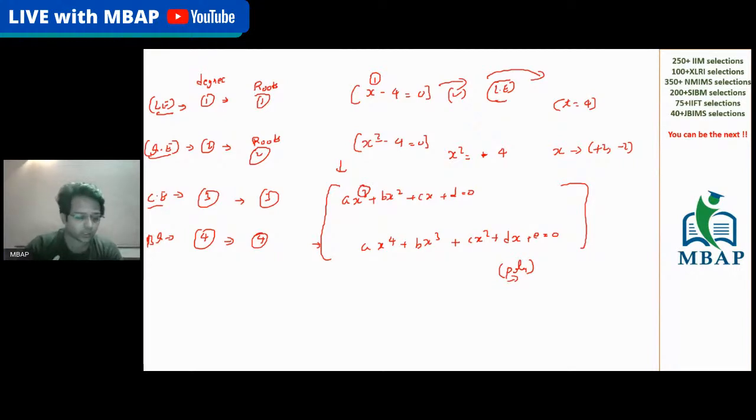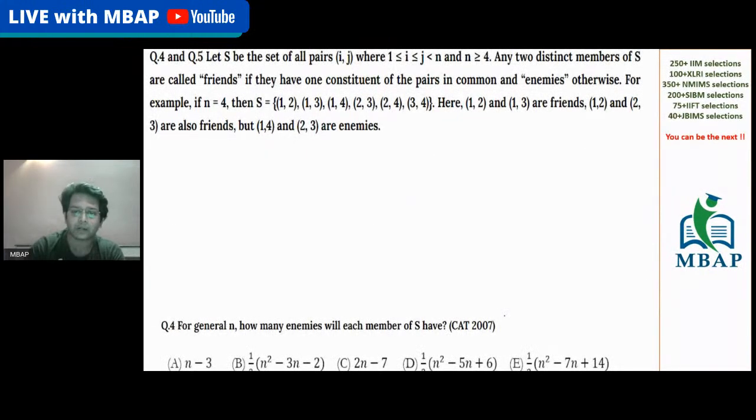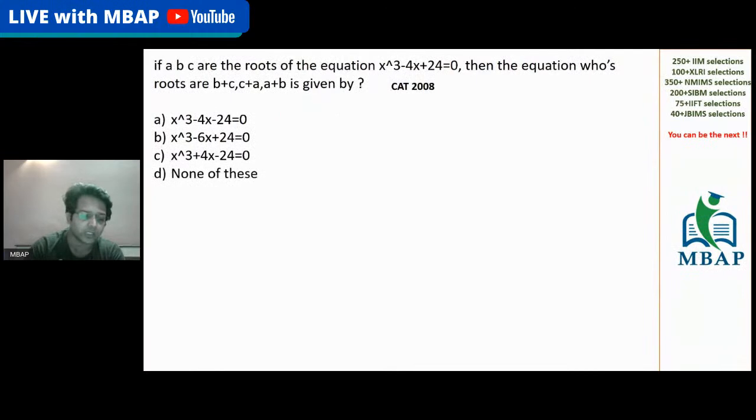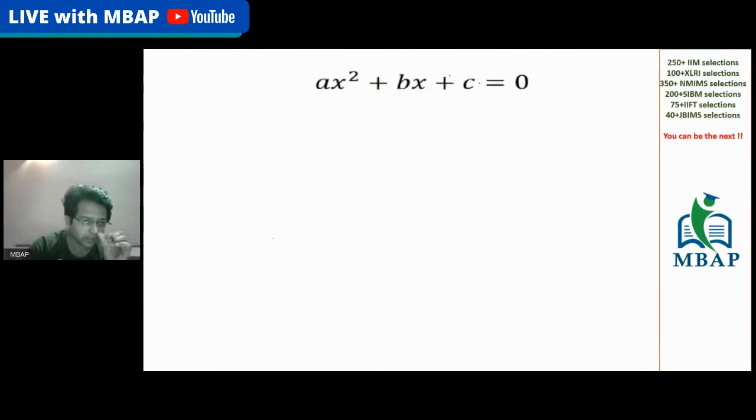Perfect. So people who are not comfortable, or even if people are comfortable with solving polynomials, I'll make sure it's a mixture of easy, medium, and difficult level questions. All the previous year CAT questions I've taken of CAT 2012, CAT 2013, CAT 2007, the most difficult questions I've chosen. But I'm going to give you the most simplest approach in which you can solve the question. This is going to be possible only and only if your concepts are clear.